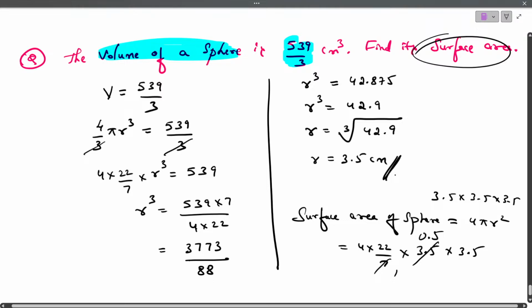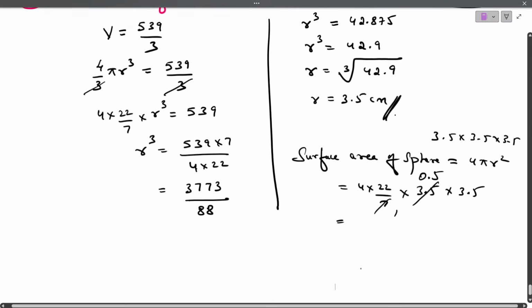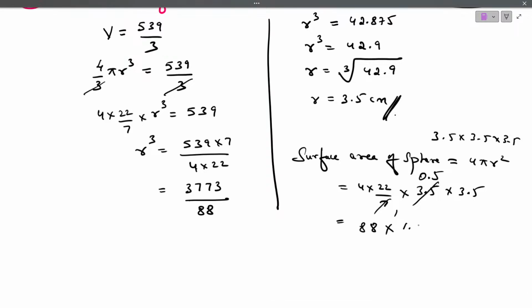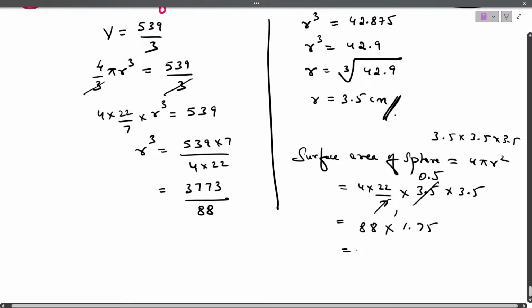Since it is 3.5, so 0.0. Now just multiply 2 into 22 into 4, 88, into 0.5 into 3.5. Multiply, you will get 1.75. 1.75 into 88, you will get 154 centimeter square.